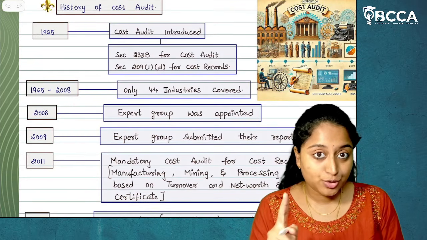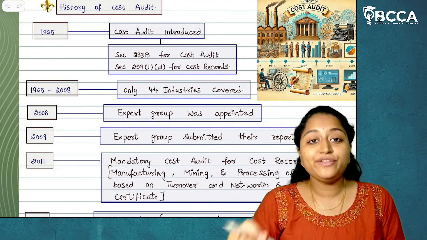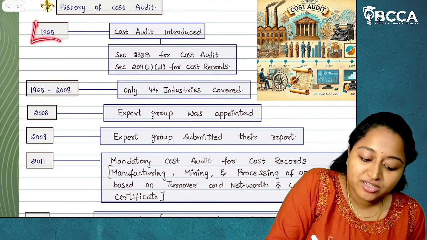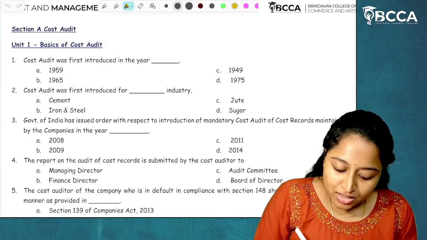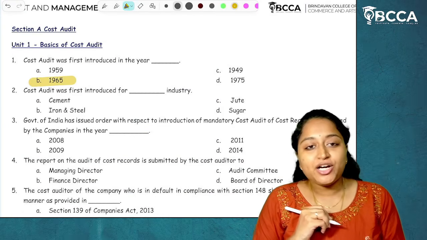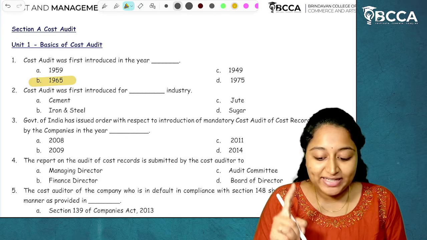And the first MCQ which was tested is, when was cost audit firstly introduced? It was introduced in the year 1965. I hope it's clear. So option B is right. Cost audit was first introduced in the year 1965.